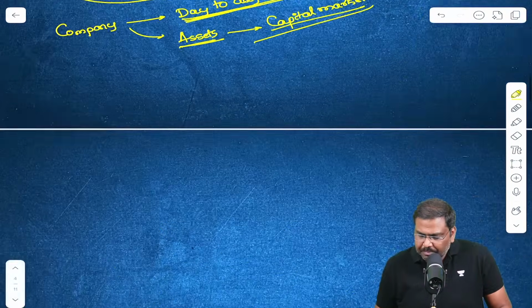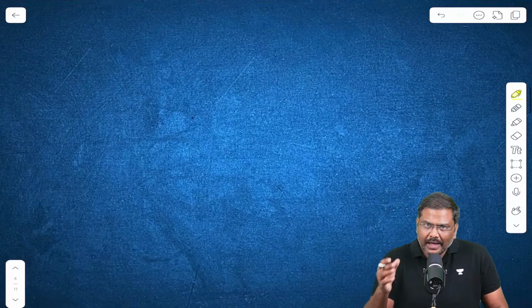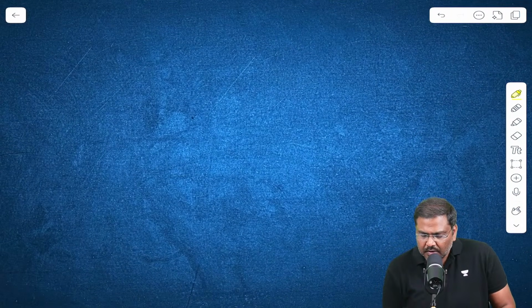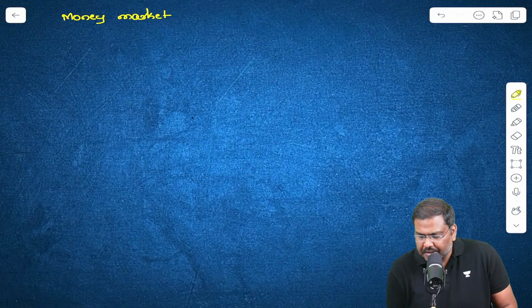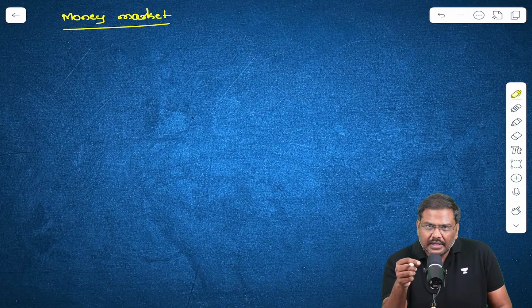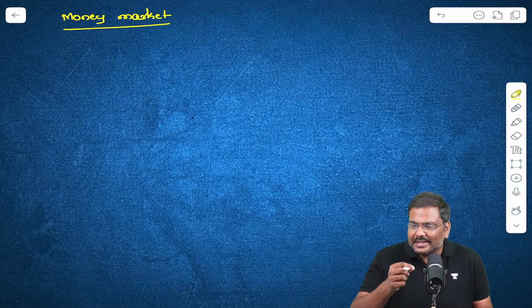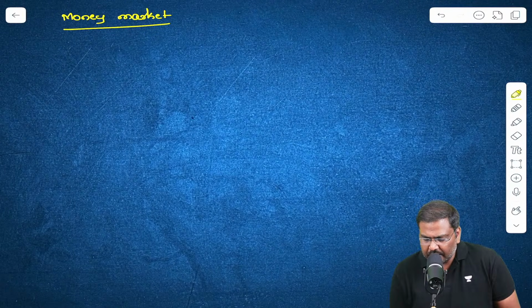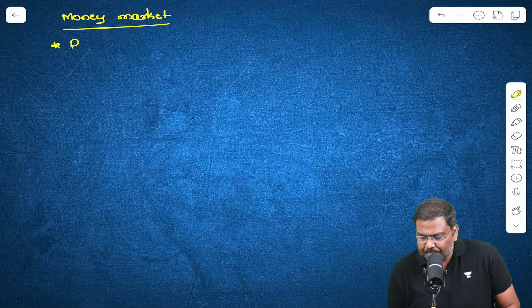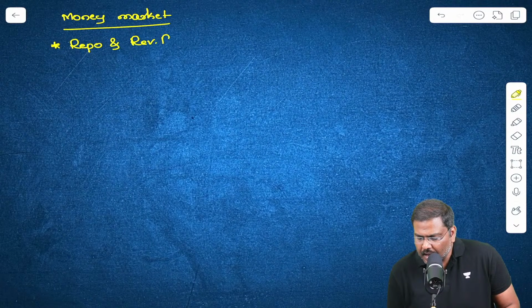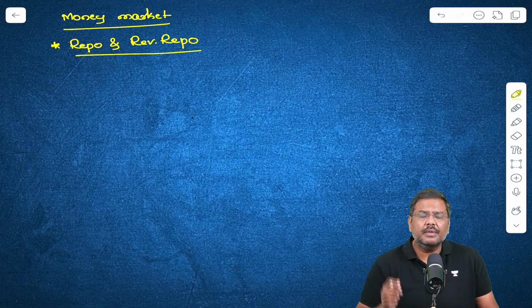Okay, now let me enter into each side of the two markets. Let me start with the money market first. What are the different instruments used under the money market? The first and very, very important instrument used in the money market is repo and reverse repo. What is a repo and a reverse repo?